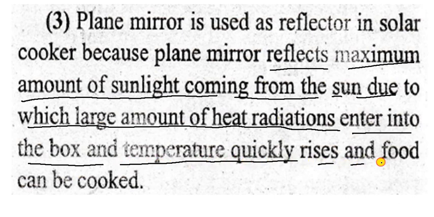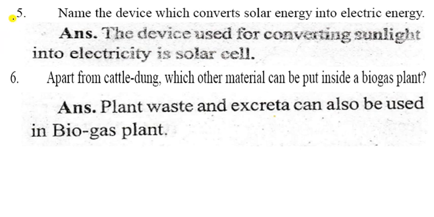So, let us see the third point. Plane mirror reflectors are used inside solar cookers. Why? So you can write the answer here. A plane mirror is used as a reflector in a solar cooker because it reflects the maximum amount of sunlight coming from the sun, due to which a large amount of heat radiation enters into the box and the temperature rises quickly and the food can be cooked. So that is the reason.